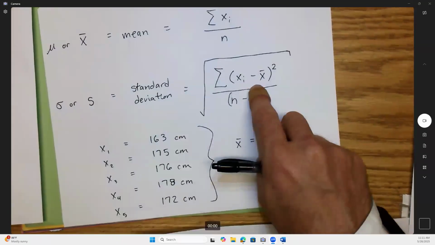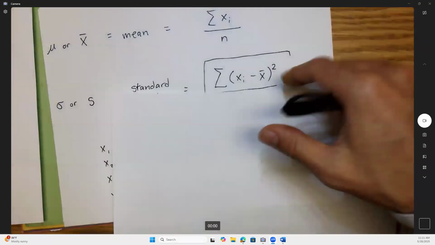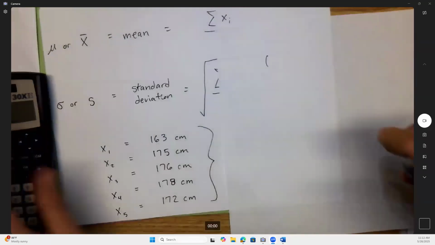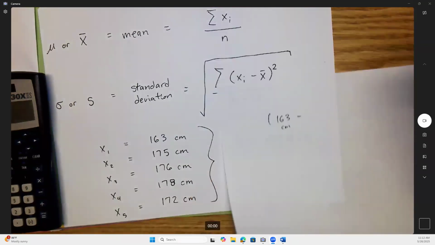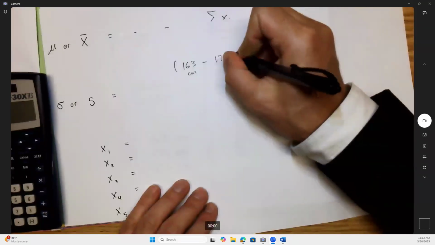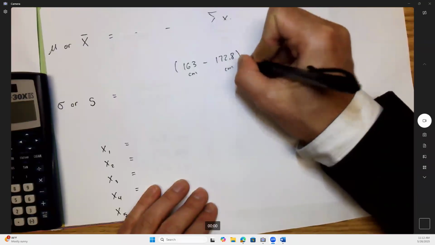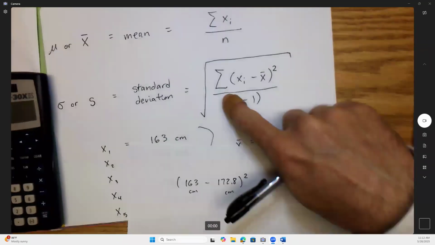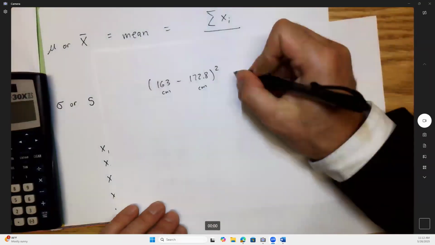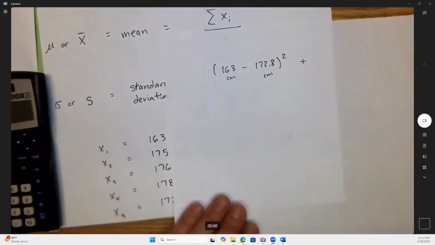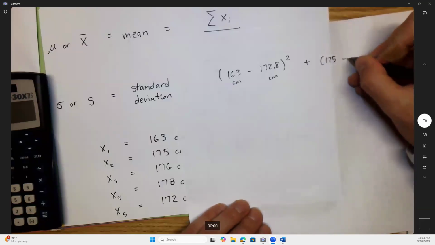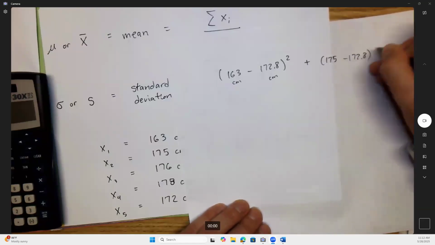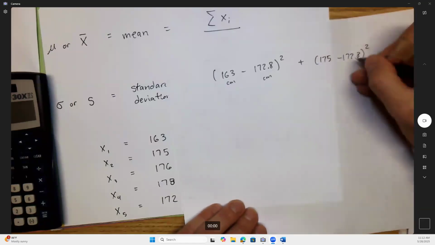I'm going to subtract the average and then square that, and I'll do that for all 5. So I got 163, these are all centimeters, minus 172.8. I'm going to square that. And remember it's summation, so I'm going to say plus, and I'll do this for the other 4, just going down the line. All right, so 75 minus 172.8, square that. You guys know these are all centimeters.